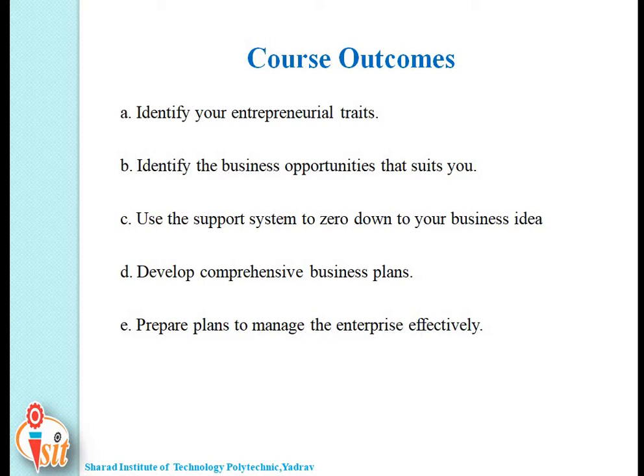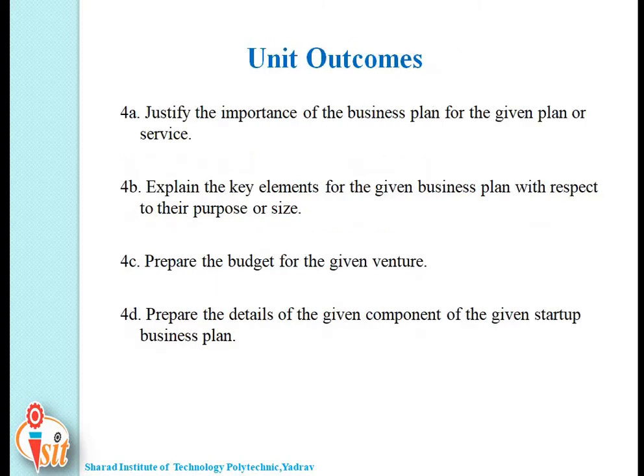But to achieve this course outcome, which unit outcomes do you have to obtain? These are: first, you are able to justify the importance of the business plan for the given product or service. The second unit outcome is that you are able to explain the key elements for the given business plan with respect to their purpose or size.